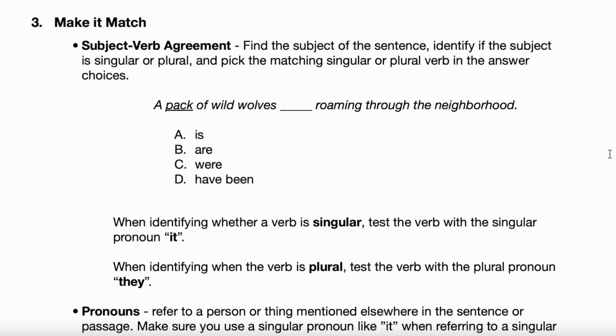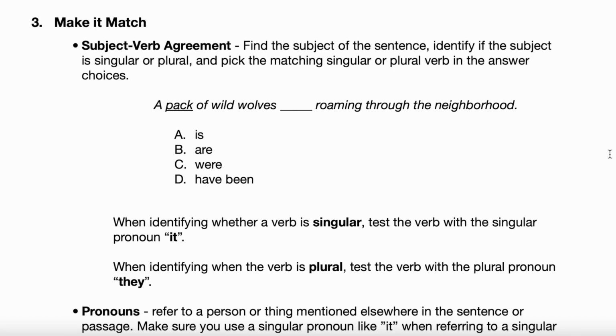So the key here is if it's a subject-verb agreement question, find the subject. Find out if the subject is singular or plural, right? And we know now that this is a singular subject. And then we've got to pick the matching singular verb in the answer choices, okay? Now, even if you identified right off the bat that pack was the subject and pack was singular, it's still not obvious which of the answer choices are singular. Would you agree with that? That's not obvious just looking at them, like which one's singular? Yeah, it's not clear at all, right?